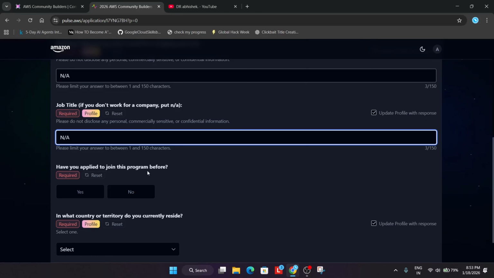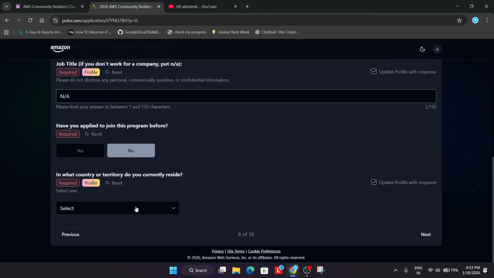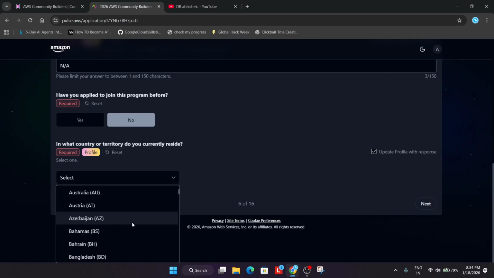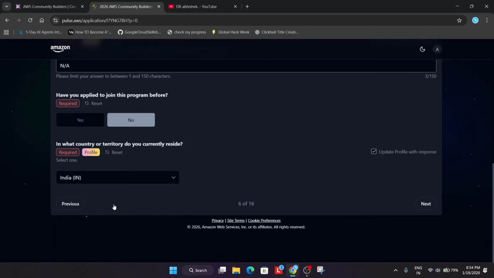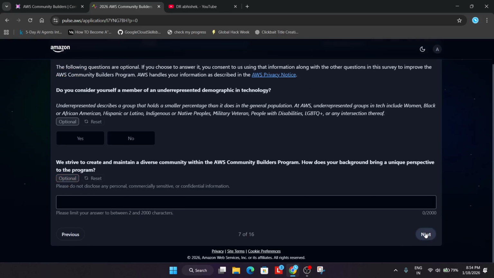Now, have you applied to join this program before? If you have applied, just select yes. If no, then just select no. In which country are you residing? So here is the list of countries, as I said, people from multiple countries can take part in it. I am from India, so I am just selecting India only. Okay. All things are done. Now simply click on next.